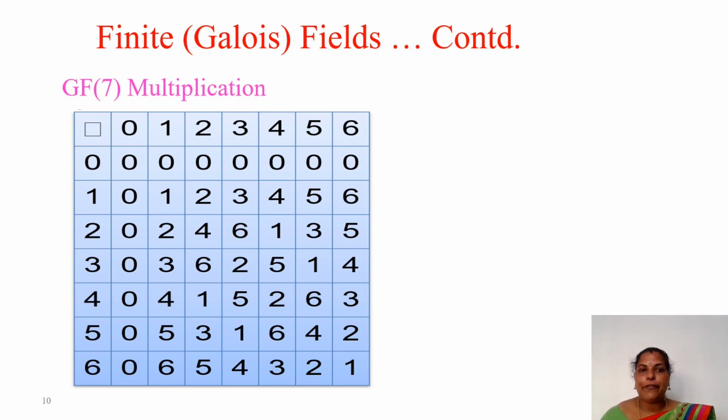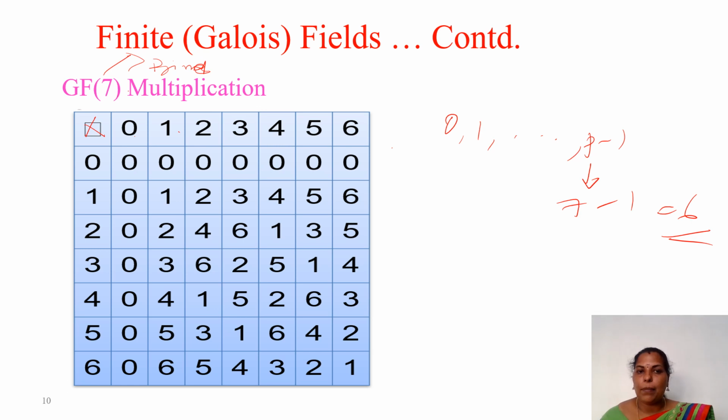Let us see one example. Here you see GF of 7. 7 is a prime number, right? What is a prime number? It divides only itself and 1. So 7 is a prime number. Here we have the list of numbers 0, 1 up to p minus 1. Here p is 7, so 7 minus 1 is 6. So we have the numbers 0, 1 up to 6, here also 0, 1 to 6.